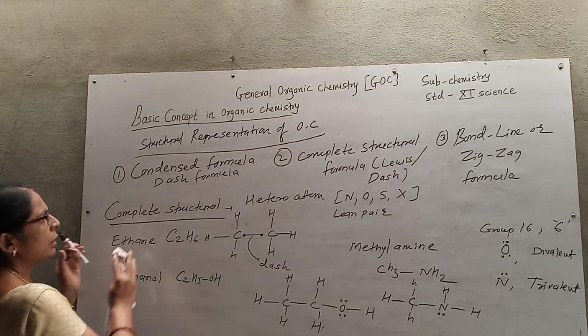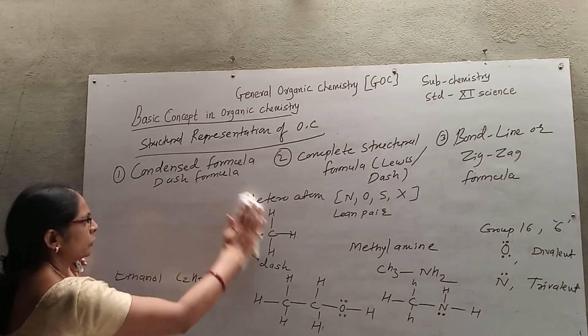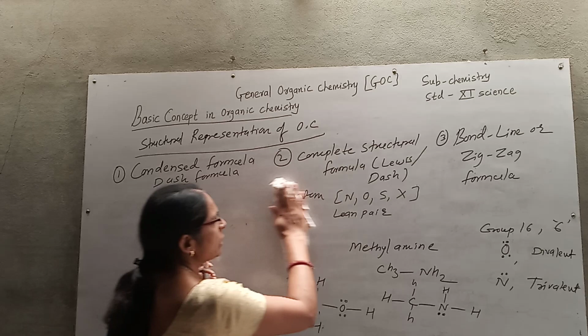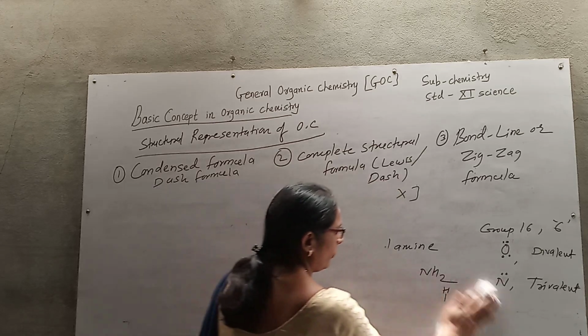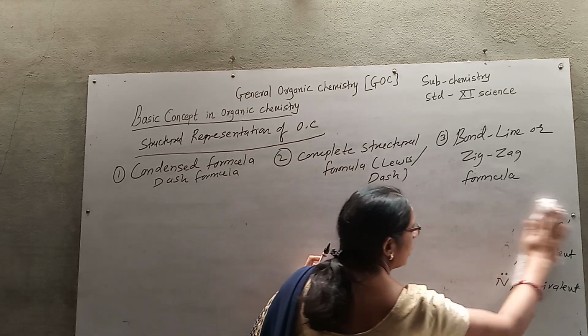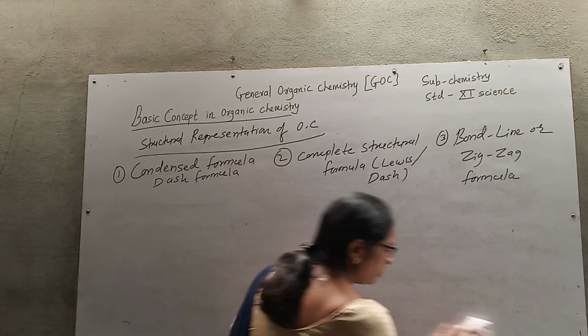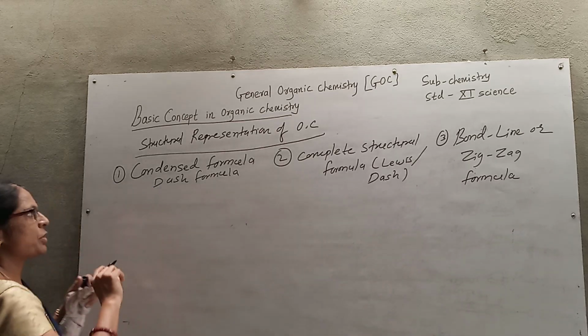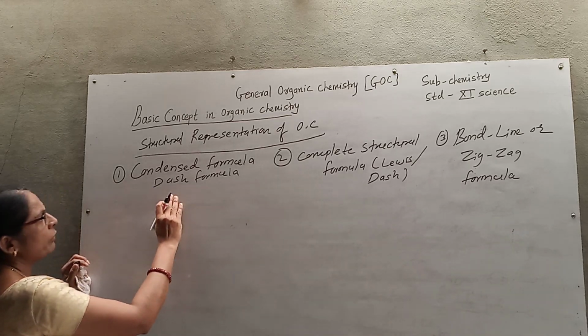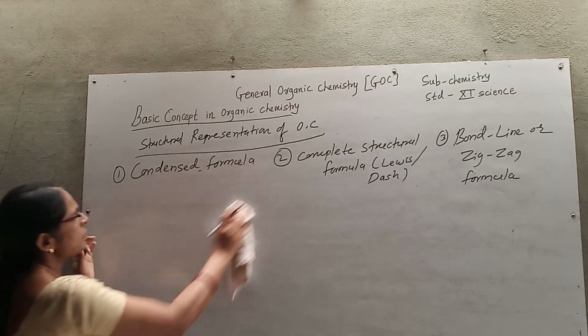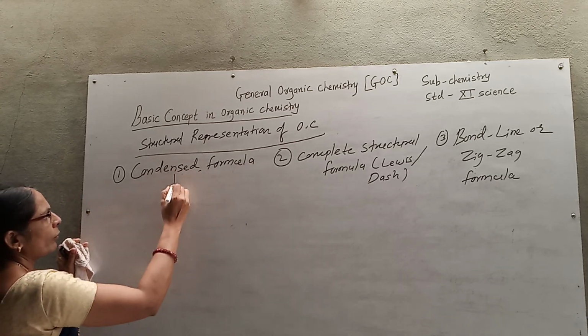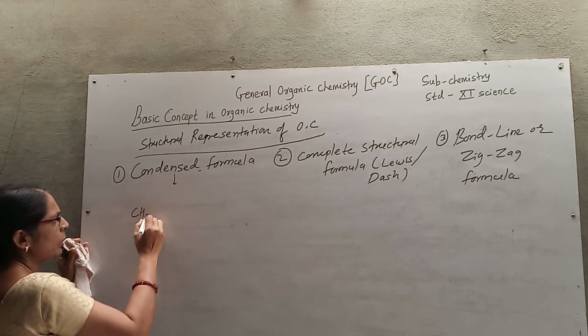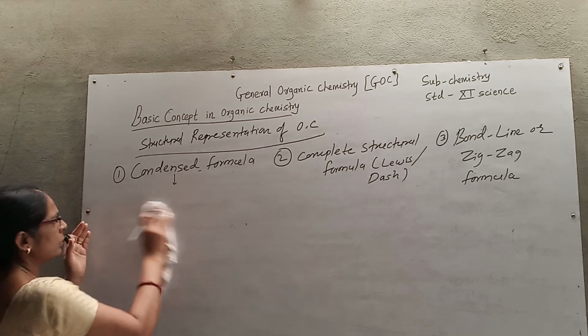Now next is the condensed formula. When writing the complete structural formula, we write the bond as a dash. Now for the condensed formula, suppose I consider butane.